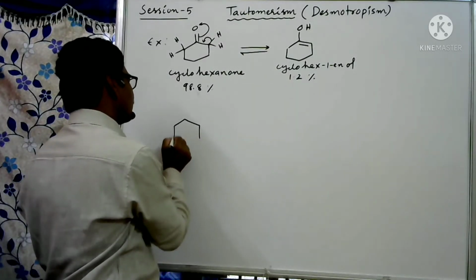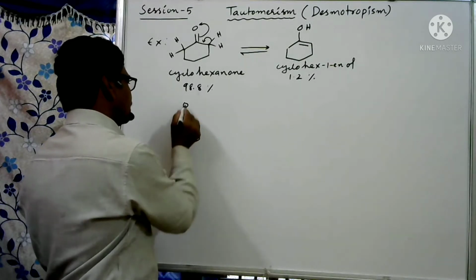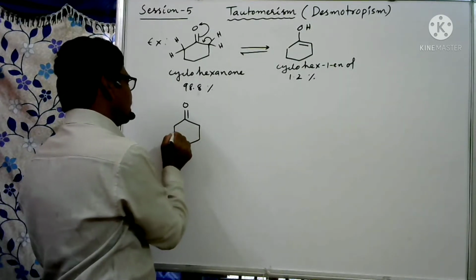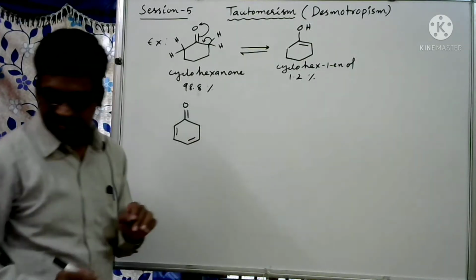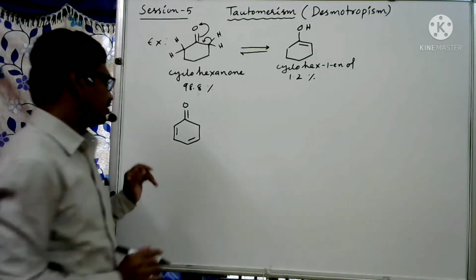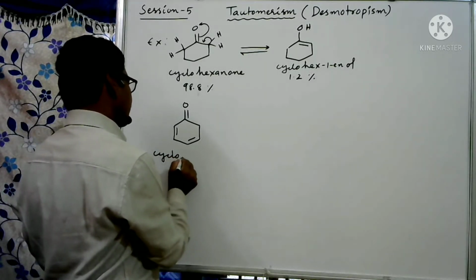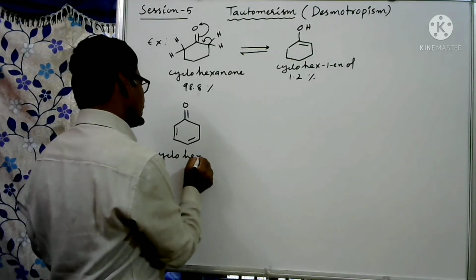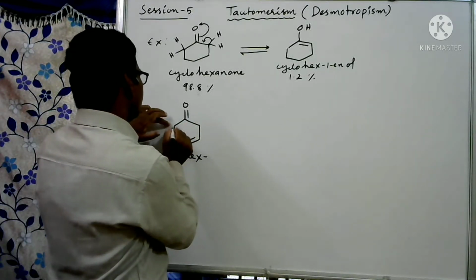I am giving the explanation here. For example, here a double bond to O. Then here a double bond, here a double bond I am writing. Two double bonds I have written here. So this is a cyclohexanone only. Cyclohex, then 1, 2, 3, 4.